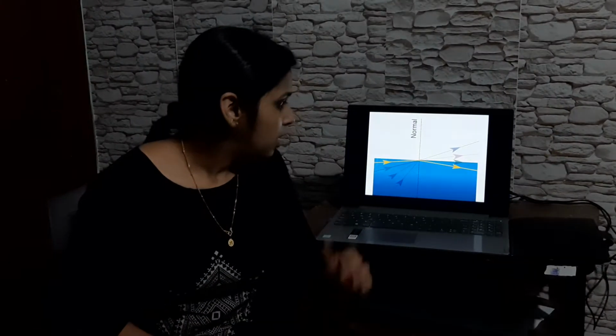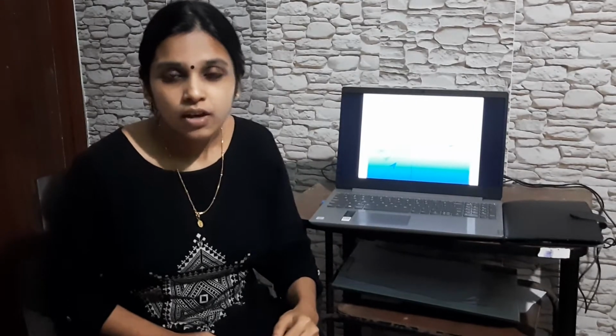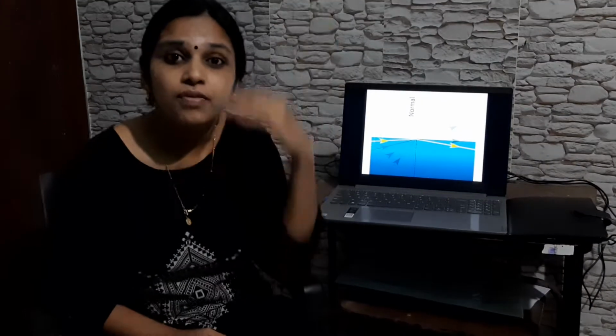Now a fourth ray, which is shown in yellow color, is incident at an angle higher than the critical angle. So what is happening here? If the ray of light is incident at an angle higher than the critical angle, the ray does not obey Snell's law and it gets reflected back to the same medium. Okay, the ray is totally reflected back to the same medium instead of refracting to the second medium. This is known as total internal reflection, TIR. So you have learnt total internal reflection.